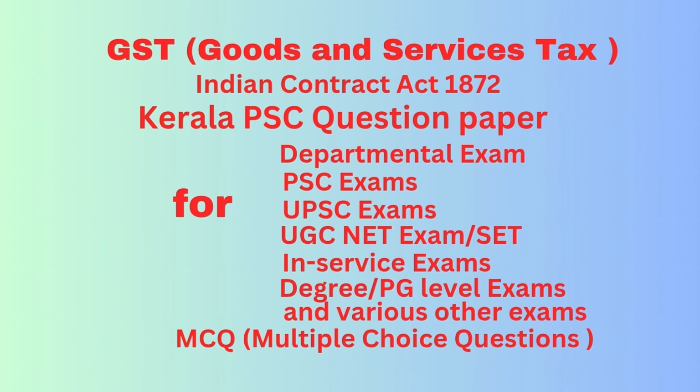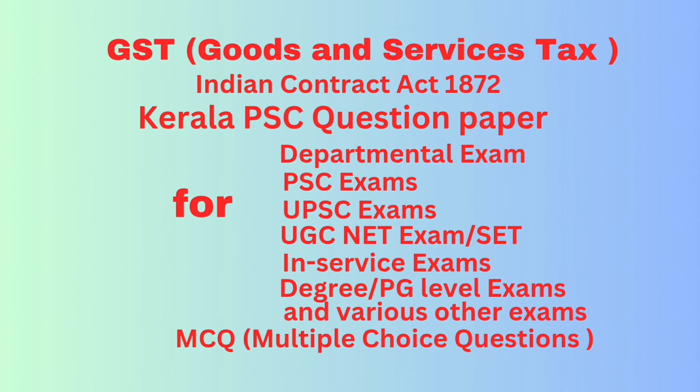Question number 57. A registered supplier supplied services of training and performance appraisal to various unregistered persons. Identify the place of supply. Answer: location where service is actually performed.